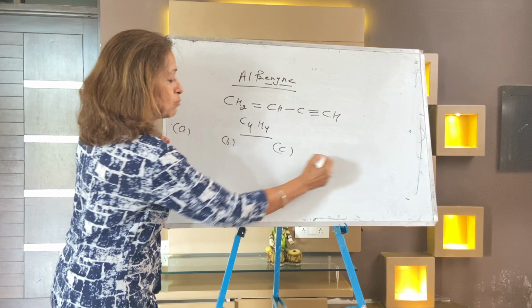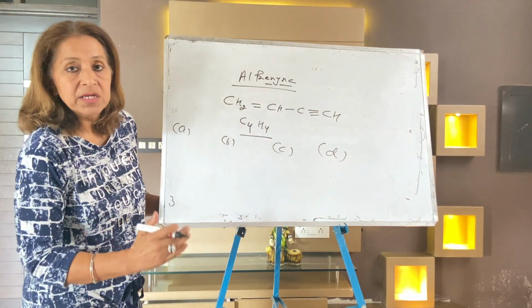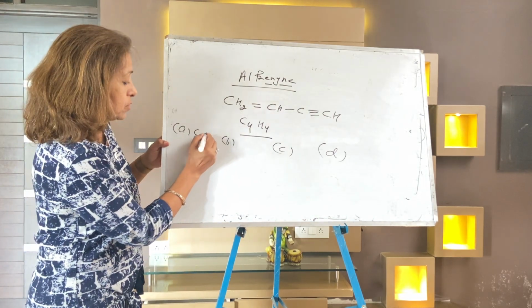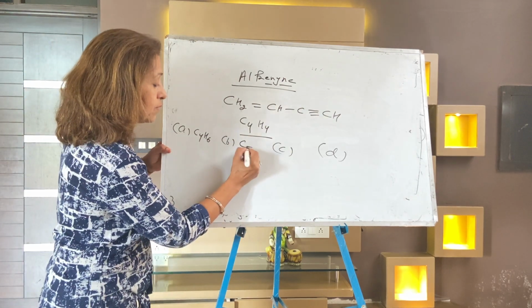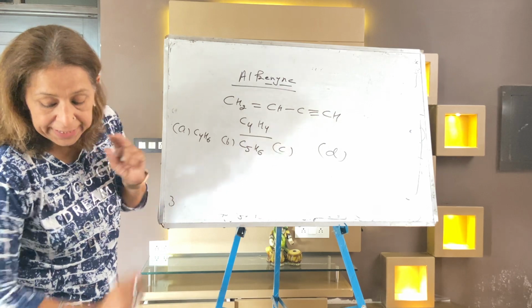Options given are A, B, C, D. I'm going to write the options. You will select the right one. What's the third member of the series? Select the options. A part is C4H6. B part is C5H6. C part is C6H8.